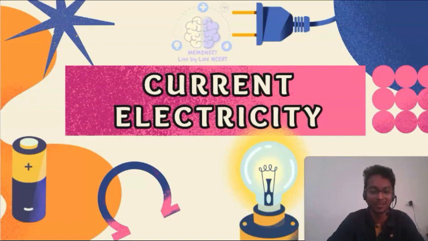So have a detailed look at this chapter and do more and more questions, because by completing a very small portion you can easily get 20 marks. If you are good enough in this chapter, you can easily get 20 marks just by reading one chapter. Current electricity is that important.